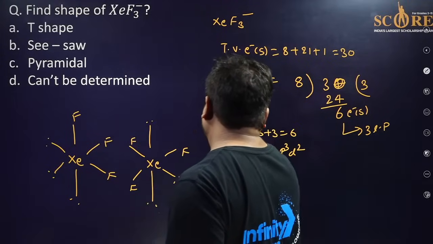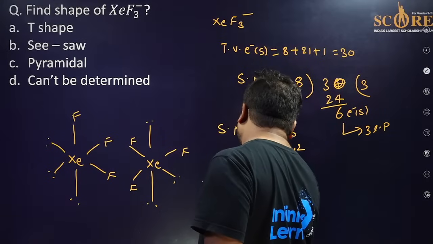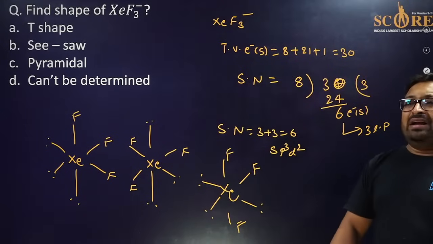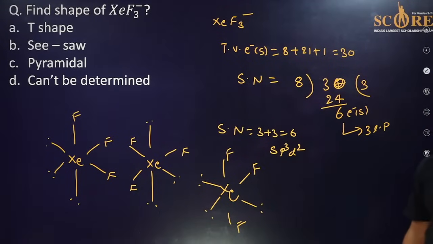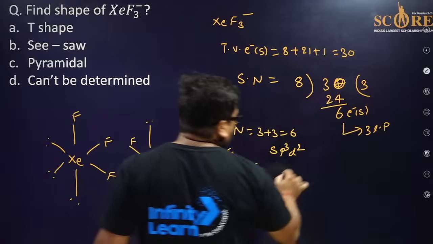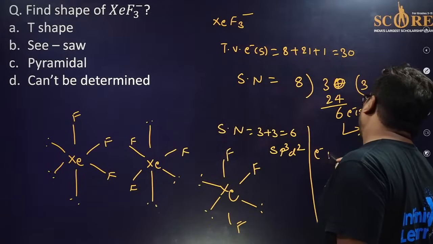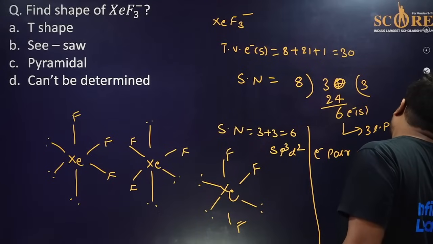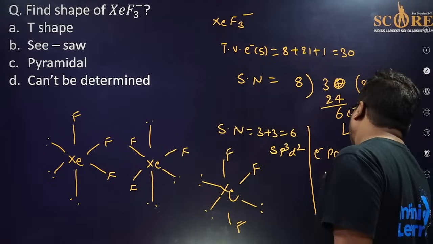Is it clear? Now, in this case, if I say electron pair geometry, it should be equal to octahedral.